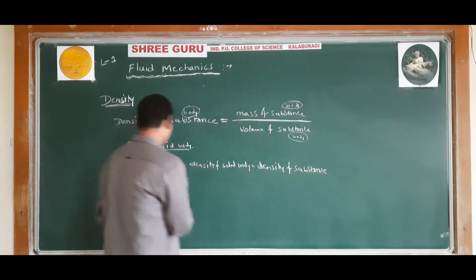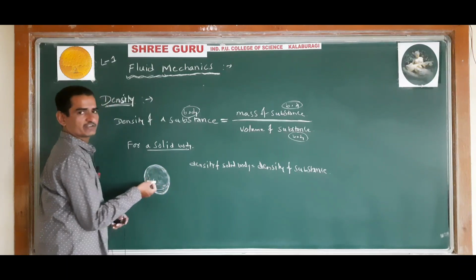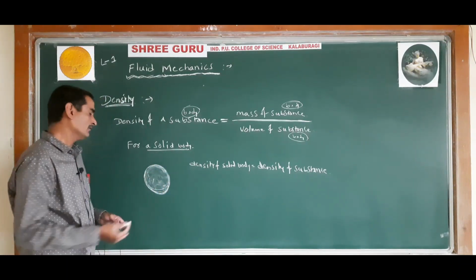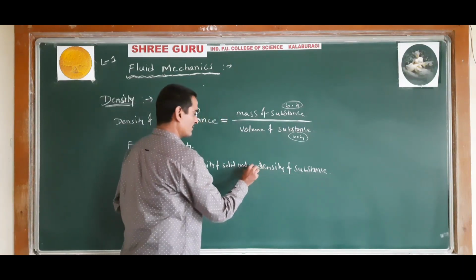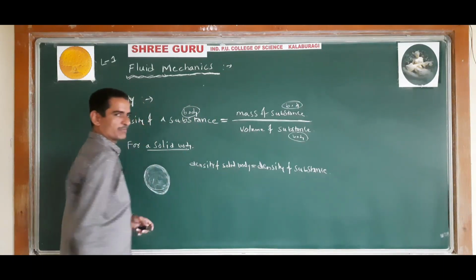Whatever the substance, it may be leather. Let us consider iron or steel. The density of steel or iron, the substance, will be the same as the density of this solid body.